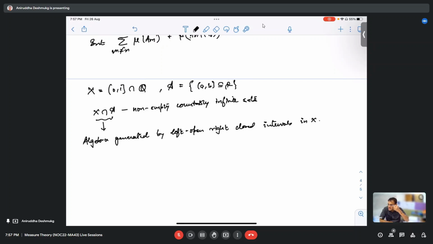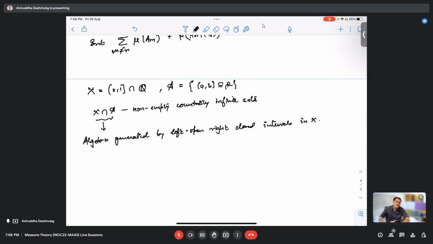Hello. Hello. Prasandeep, do you understand this? Yes, sir. Can you hear me? Hello. Tell me. Yeah. I was saying that X intersection A is the algebra generated by left open, right closed intervals in X.